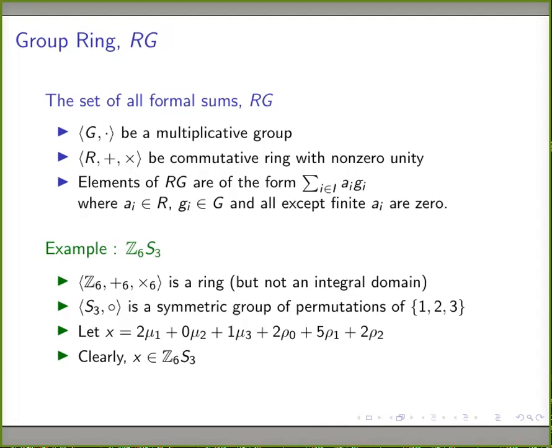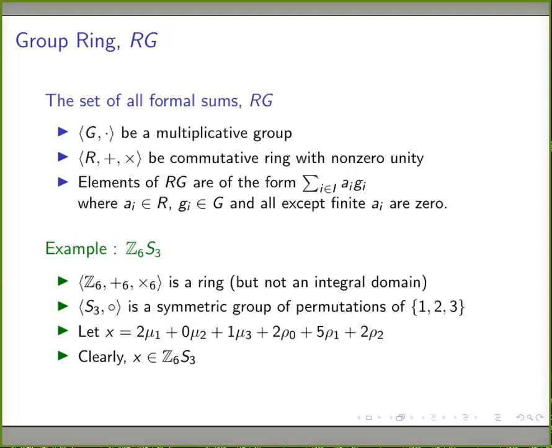Coming to our example, we have a ring Z6 and we have a group S3. So we are going to write a formal sum using the terms of Z6 and S3. So if I write x equal to 2 mu1, 2 is from Z6, mu1 is from S3. S3 contains 6 elements: mu1, mu2, mu3, rho naught, rho 1, rho 2.